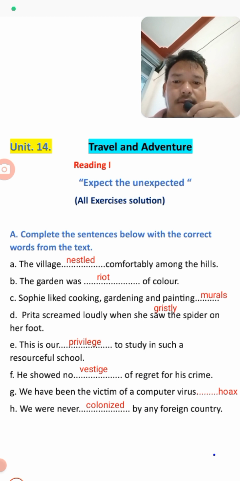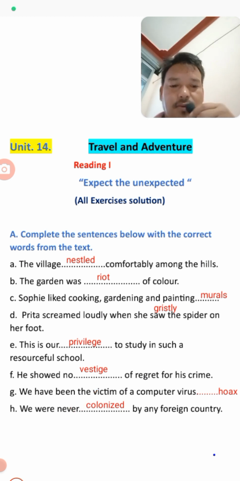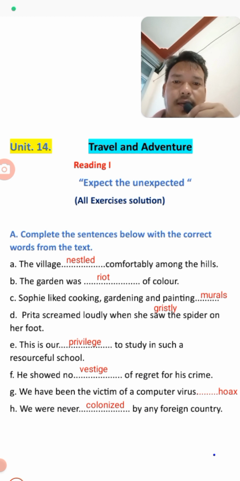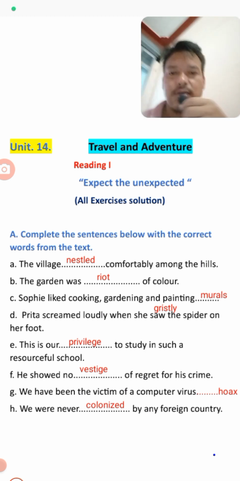And the last one: we were never colonized by any country. So colonized means, students, owned. The meaning of colonize is owned, and our country was never owned by any foreign country. It's all about your exercise A.